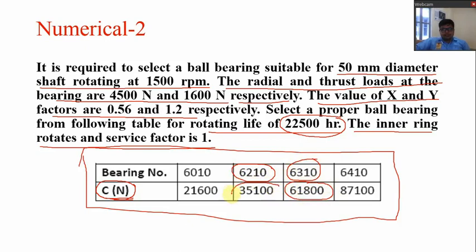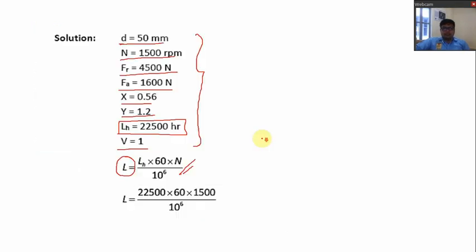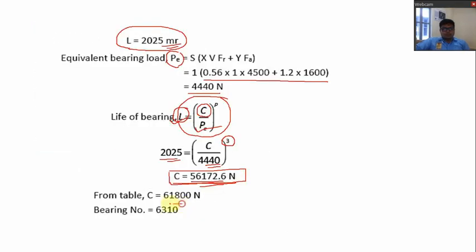If we select bearing 6210, then the dynamic load carrying capacity is less than what we get from the calculation, so this is not our selection. So the correct bearing number is 6310. Always go for the value that is greater than what we get analytically. So our final answer, the selection of bearing, is bearing number 6310.